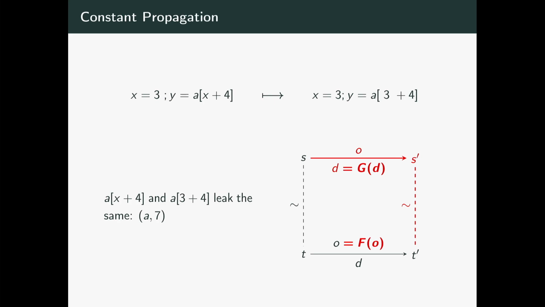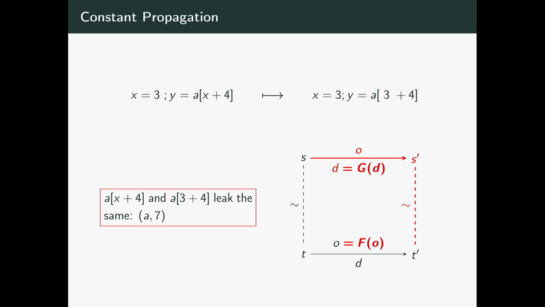First, constant propagation, which tracks the value of variables and replaces their uses by the values. Here we have x that receives 3, so then the compiler will look at the uses of x and replace them by 3, for instance, there in the load. If we are careful with how we do our analysis, this pass can preserve speculative constant time. The basic intuition being that the leakage from an access to A at index x plus 4 and the leakage from an access to A at position 3 plus 4 is the same, A7.